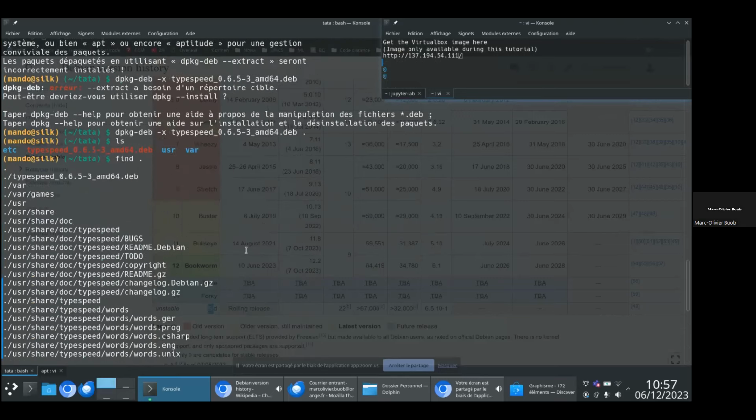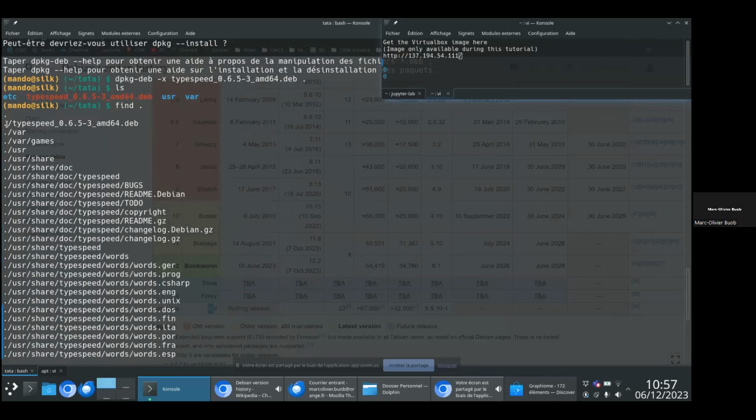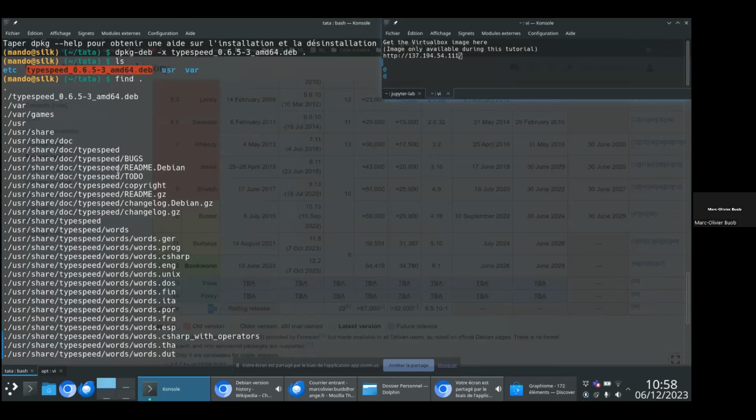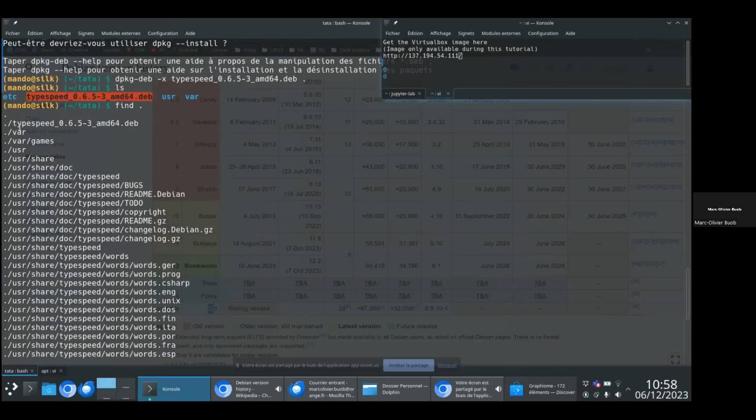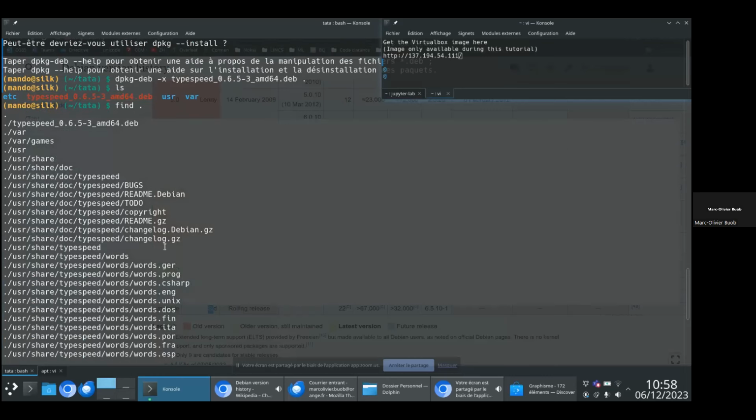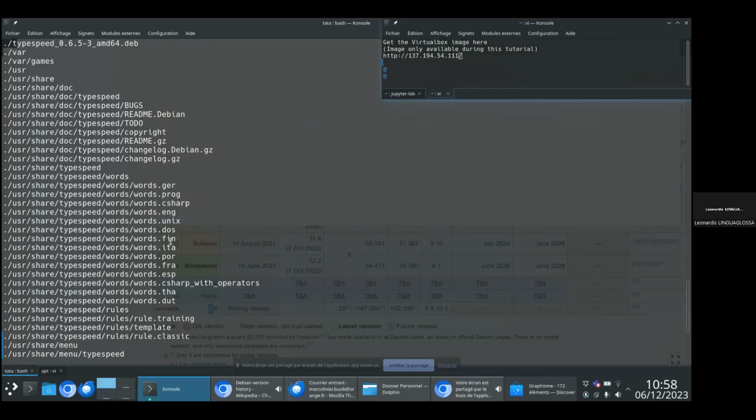As you can see, you have a kind of Linux hierarchy inside the Debian file. And so when you run dpkg -i, it basically deploys all this tree in slash, in the root of your file system. Okay, thanks.